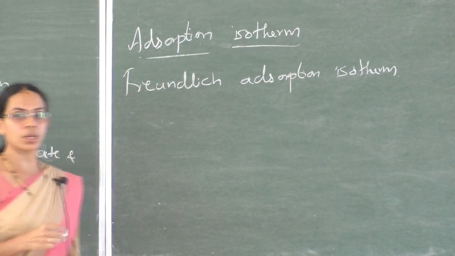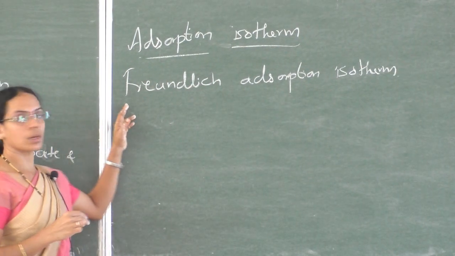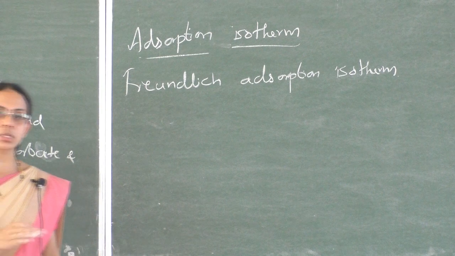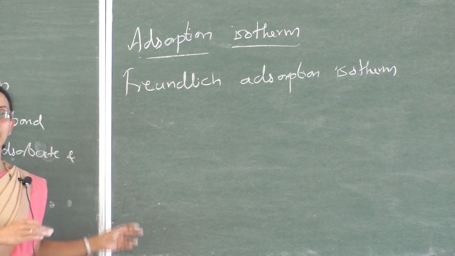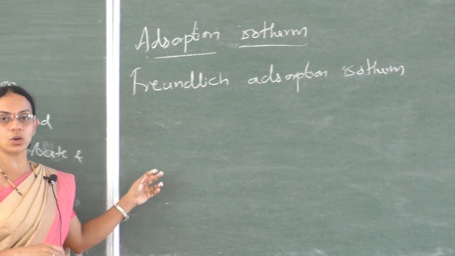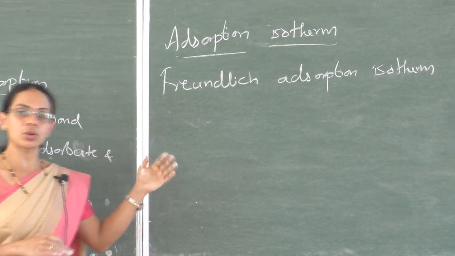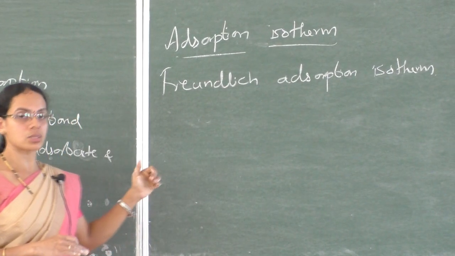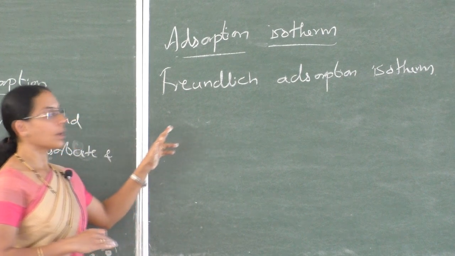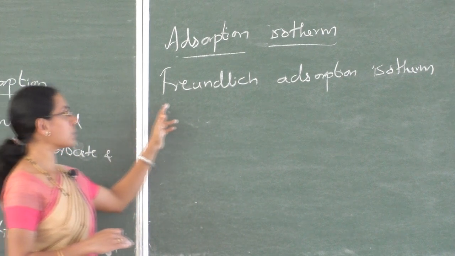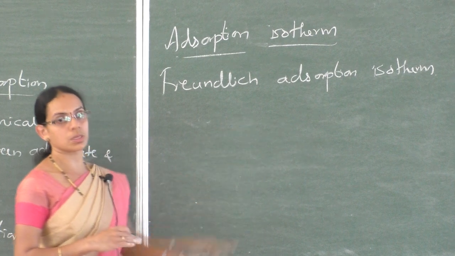Freundlich adsorption isotherm. Freundlich gave an empirical relationship between the amount of gas adsorbed by the adsorbent and the pressure at constant temperature. That is called the Freundlich adsorption isotherm.